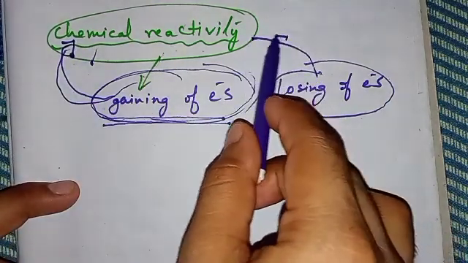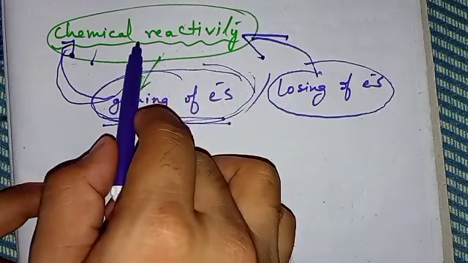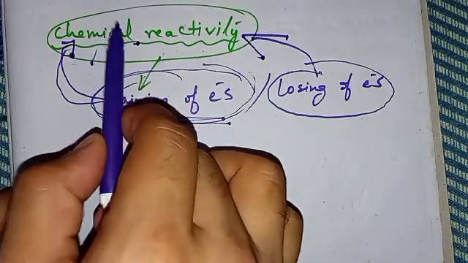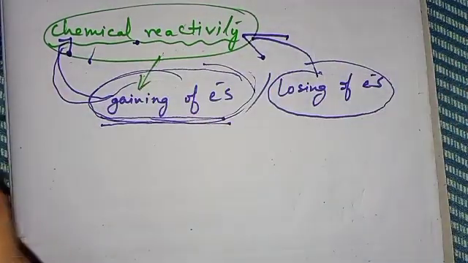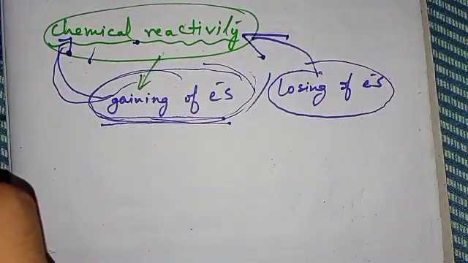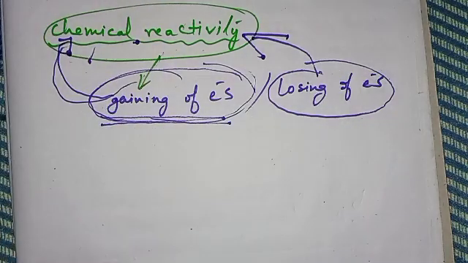Easier the atom loses an electron, more chemically reactive. Sorry for the slip of the tongue. Okay, sometime it happens, we are human beings.